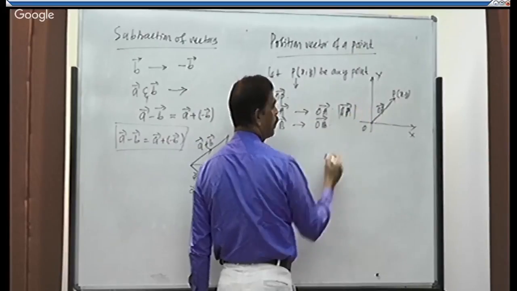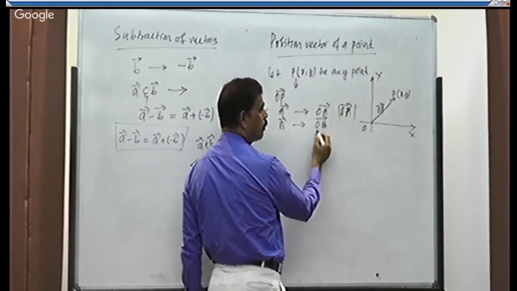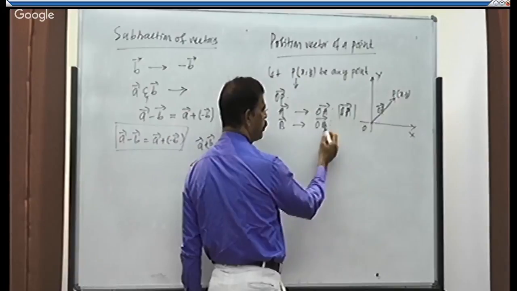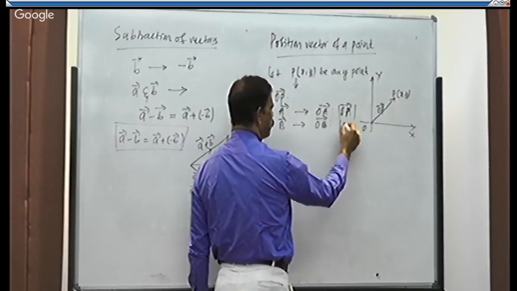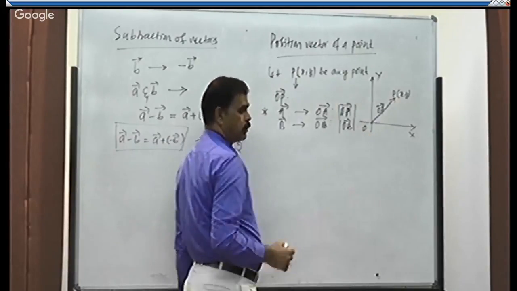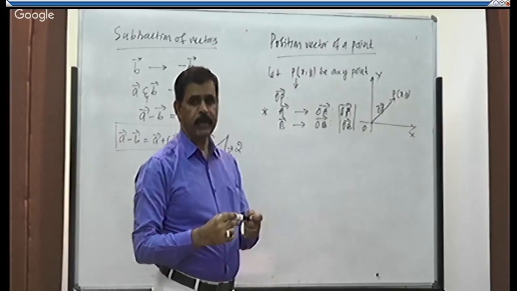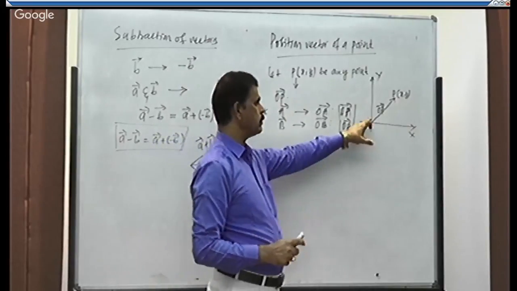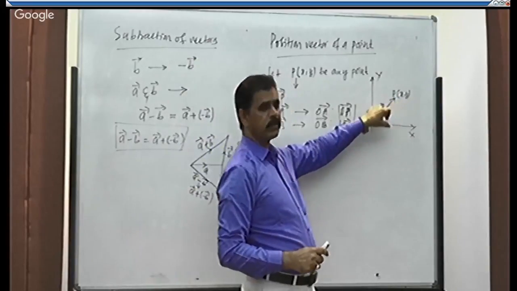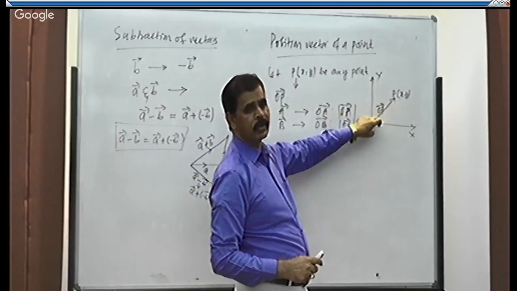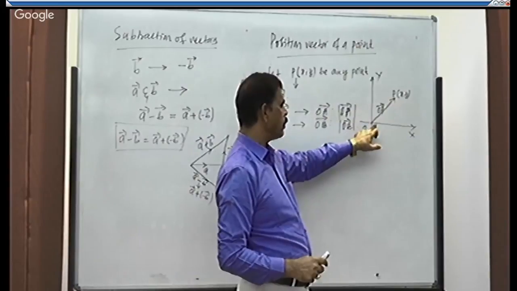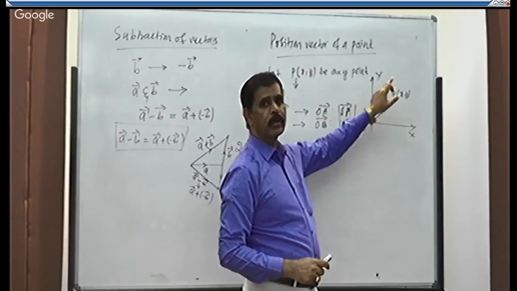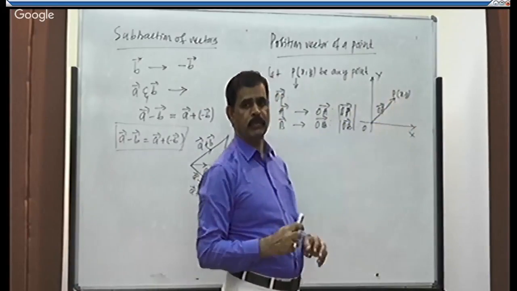We can also get the magnitude of the position vector of point B, which is denoted like this. You take any point, to that point just include O, that is the origin. The line from origin to that point will be the position vector. Right?